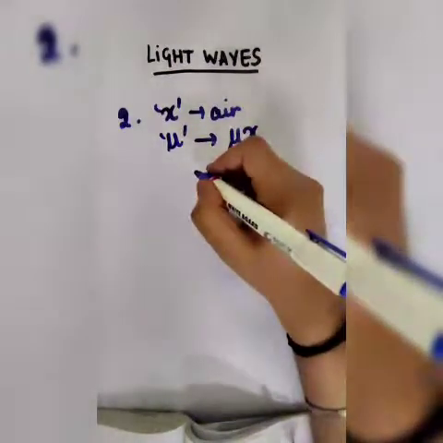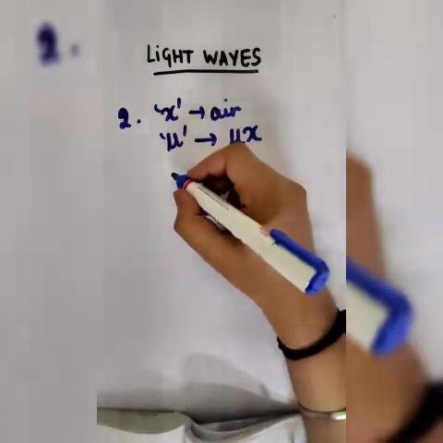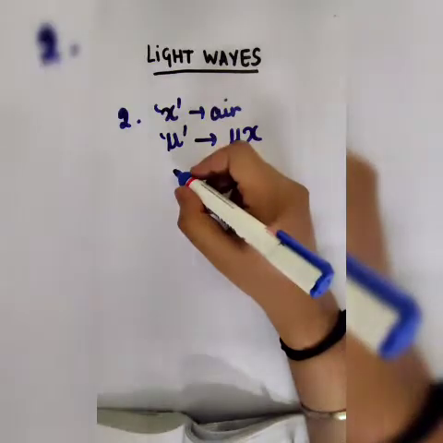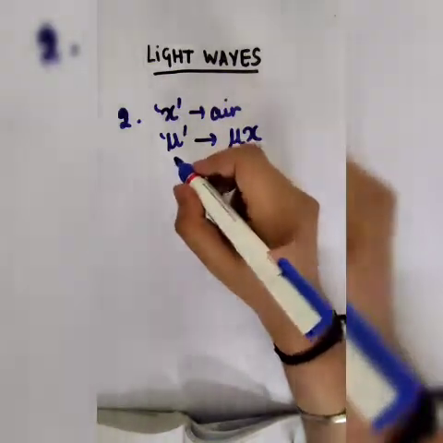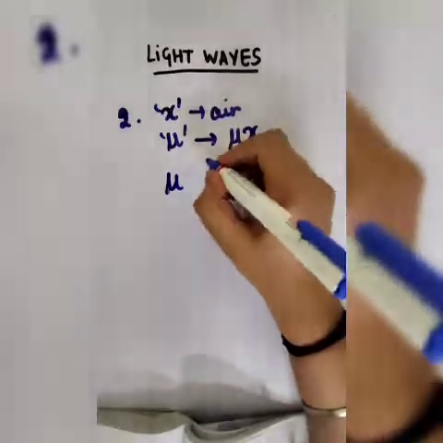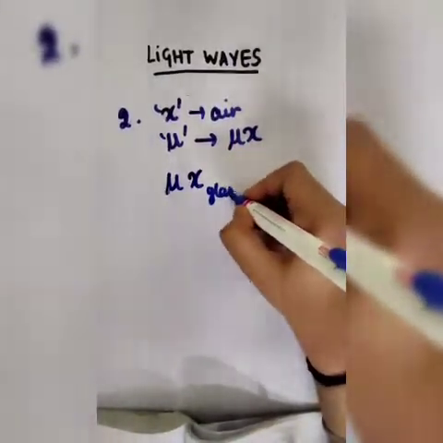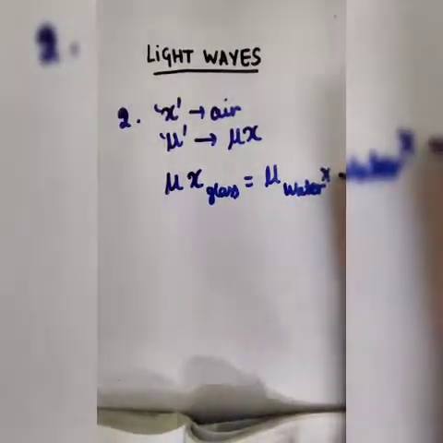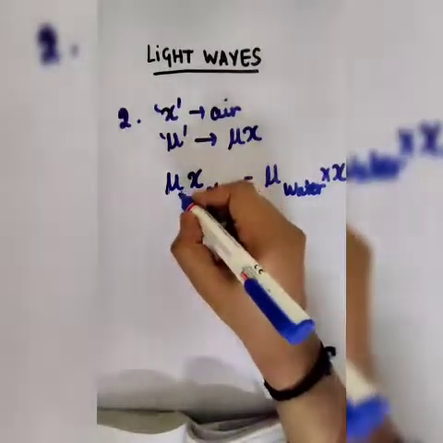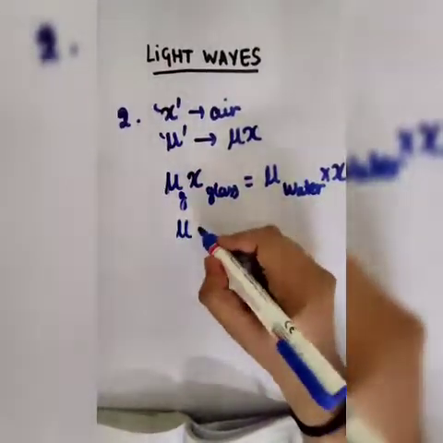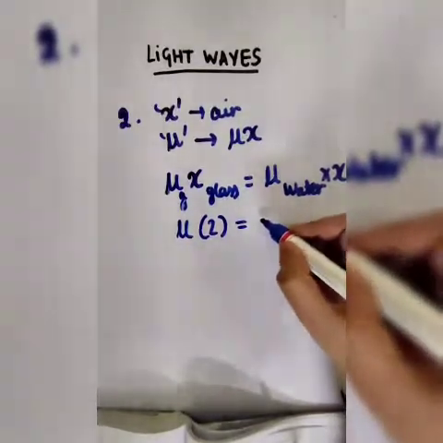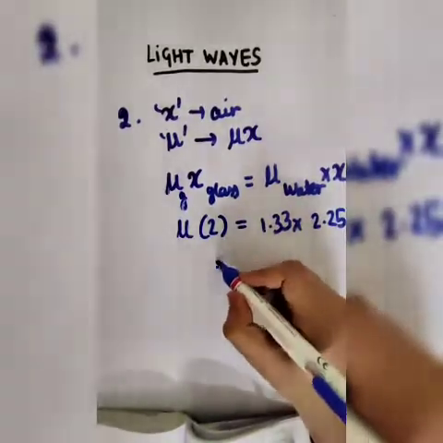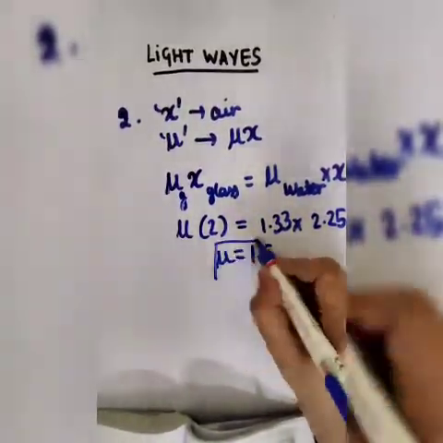So in this question we are asked to find out the refractive index of glass, and we are told that the path in glass is 2 centimeter. So mu into whatever distance it covers in glass should be equal to mu of water into x distance in water. So mu of glass we have to find out. Distance is 2 centimeter, mu of water is 1.33, and x is 2.25 centimeter. On solving this, mu would come out to be 1.5.